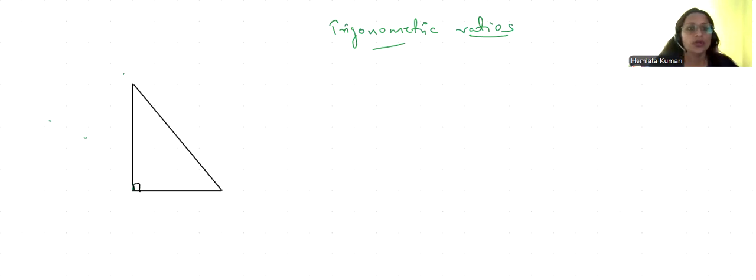Okay, so now again we have a triangle. Here we have a triangle ABC where angle B is equal to 90 degrees.